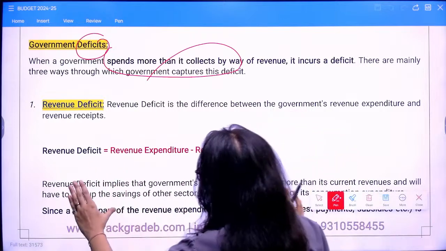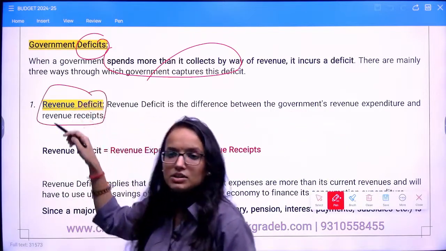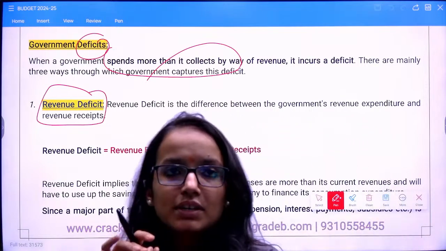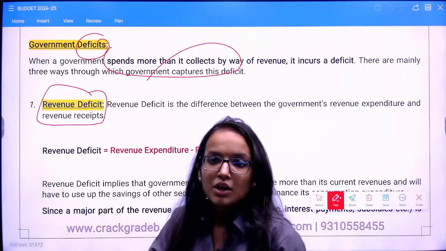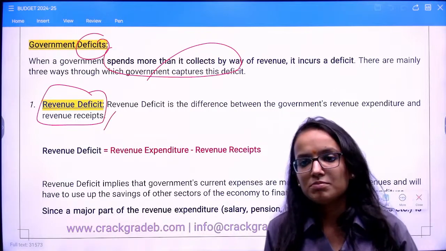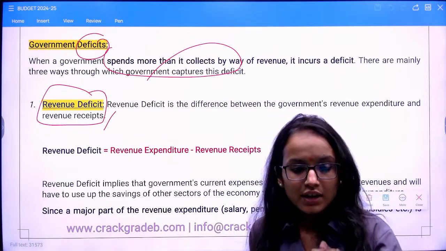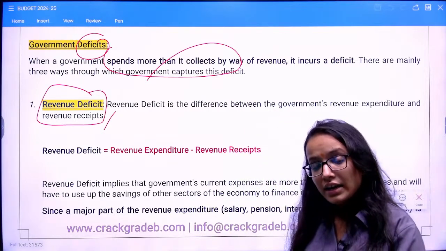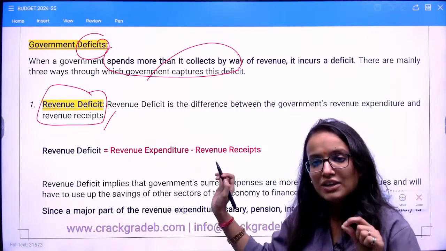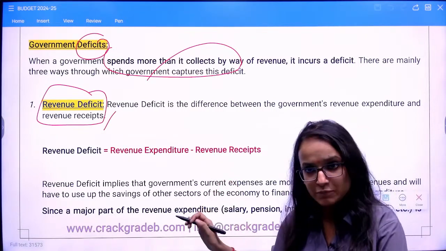In deficits, you have different categories. You have revenue deficit, fiscal deficit, primary deficit, and then effective revenue deficit. First in front of you is revenue deficit. Clearly, as the name suggests, what is revenue deficit? Revenue deficit is just a part of the total deficit. Here you will not have any component of capital receipt or expenditure.